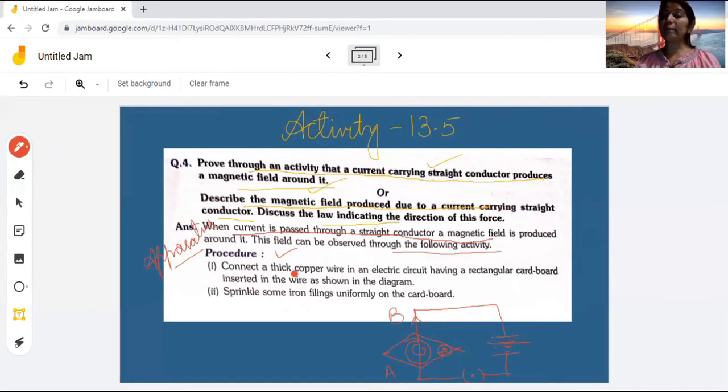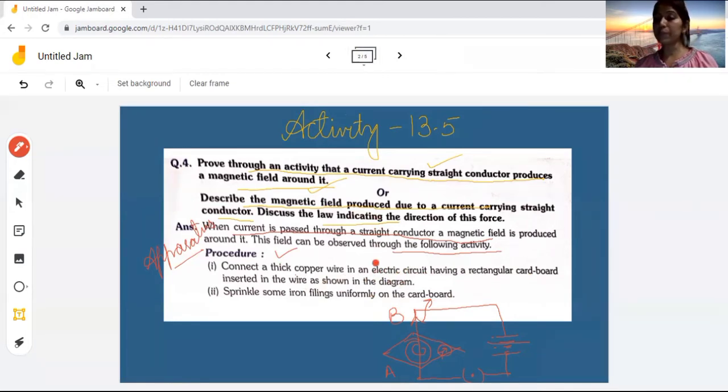Now what is the procedure? We will have to connect a thick copper wire in an electric circuit having a rectangular cardboard. We have a rectangular cardboard here. In the wire as shown in the diagram, sprinkle some iron filings uniformly on the cardboard. Now what we have to do? We will have to sprinkle some of the iron filings. You already know about the iron filings, so with that iron filings, you will have to just put it.